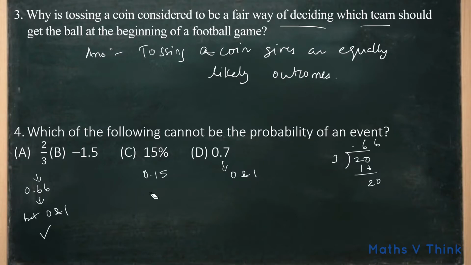But in the question they are asking which cannot be. We already know that the probability of an event is greater than or equal to 0 and less than or equal to 1. So here minus 1.5 is less than 0. So here the answer is B.